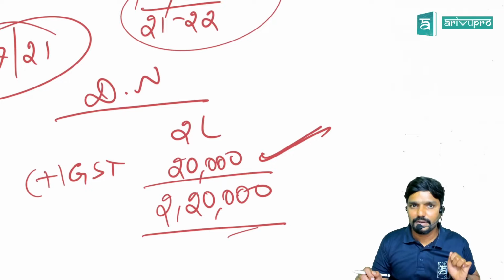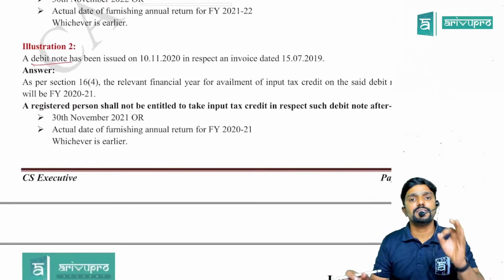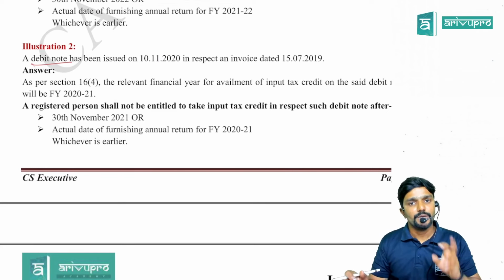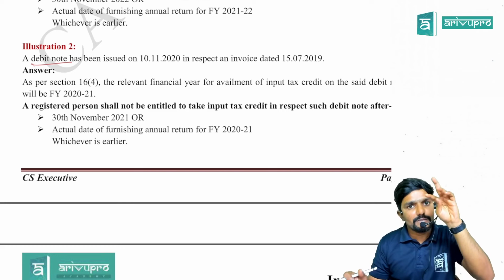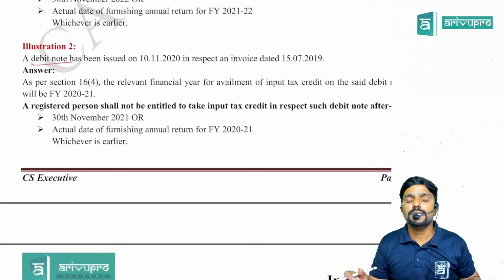guys. Clear? Yes. So for the debit note, we have to consider the financial year in which debit note is issued, not the year in which invoice is issued. If you want to claim the credit with respect to the GST charged in invoice, then we have to consider the year in which invoice is issued.